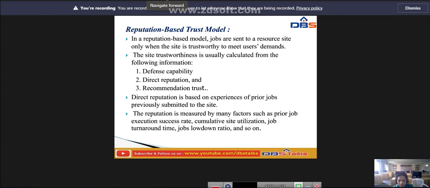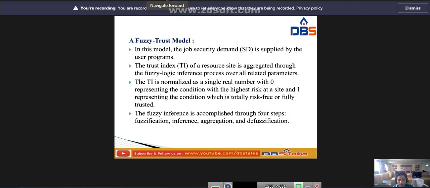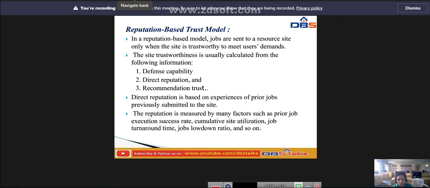Okay, and recommendation trust. Next, coming to the FUSI trust model.